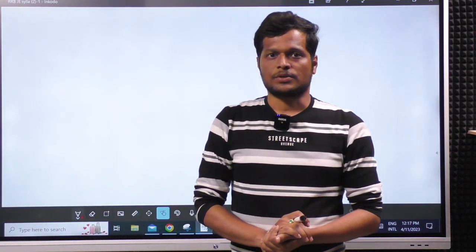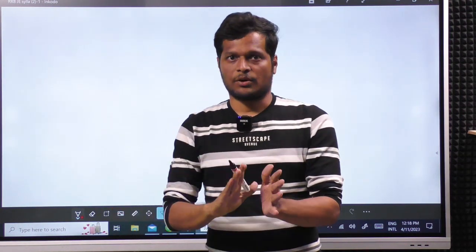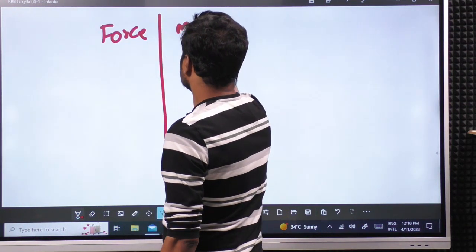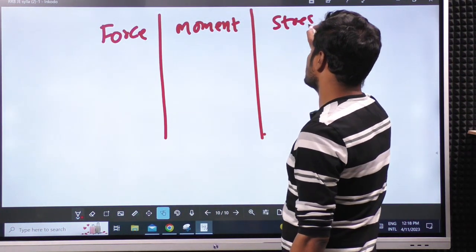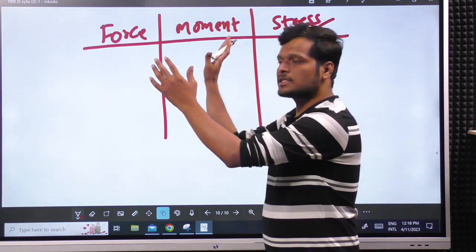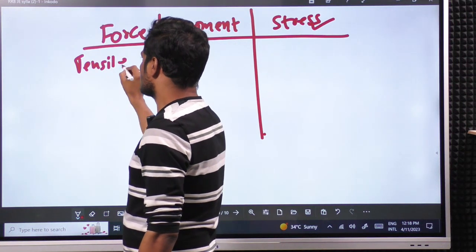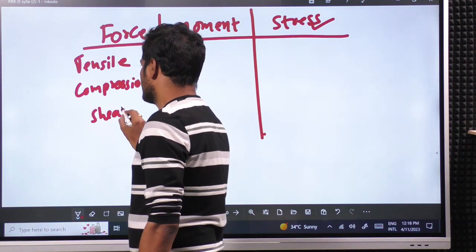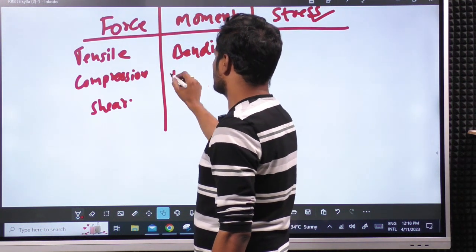Before entering that topic, once again let me tell you clearly the difference between force and moment. There are totally 3 types we have: force, moment and stress. These 3 words generally will be confusing you. Our strength of materials deals with these majorly, but understanding this is very, very important. Now I told you about tensile force, compression force, shear force. And regarding moment, I told about bending and twisting moments.